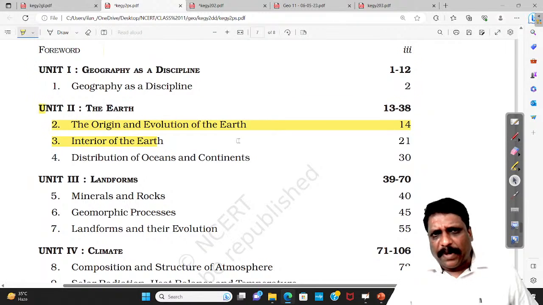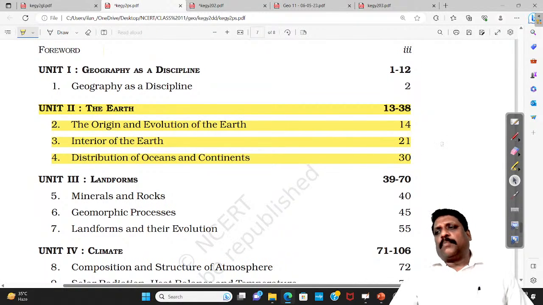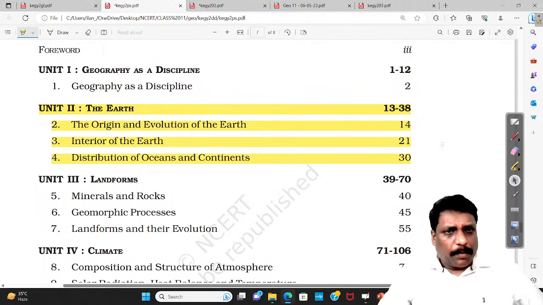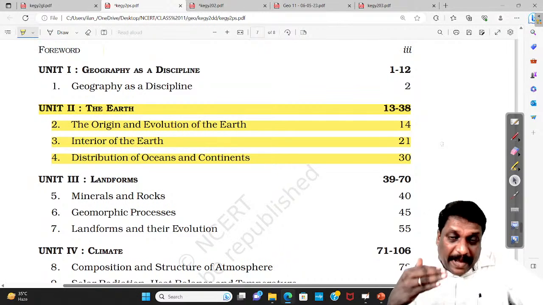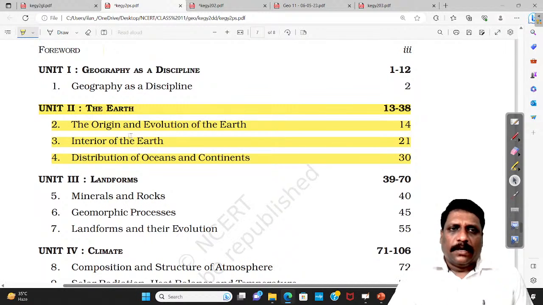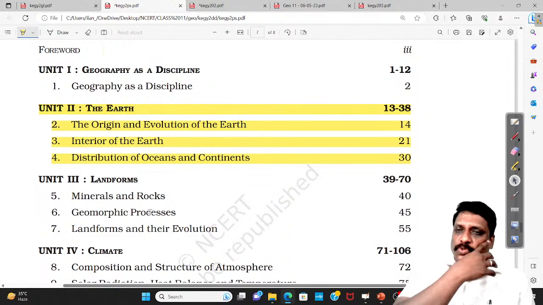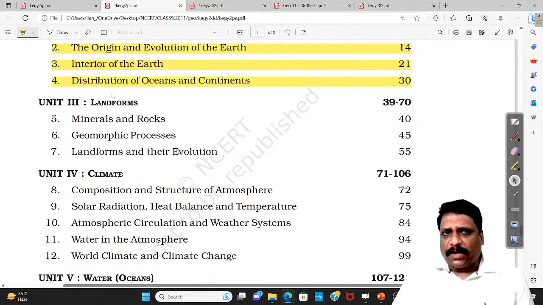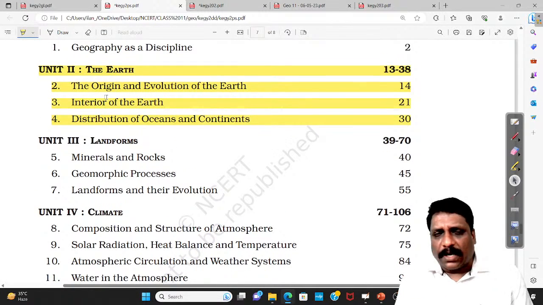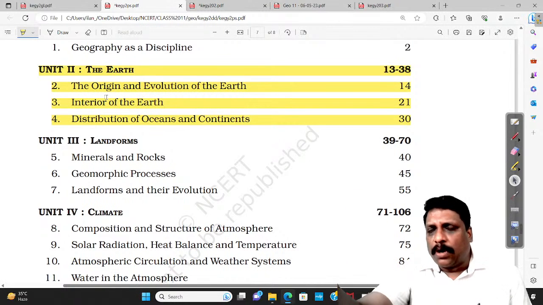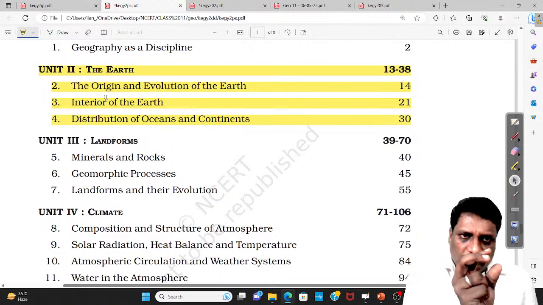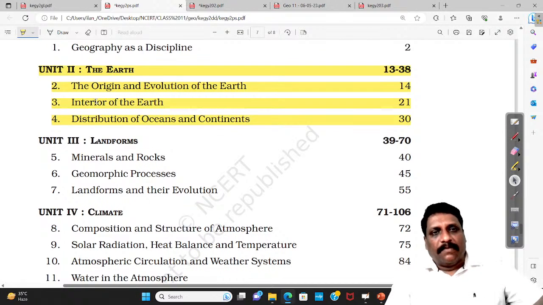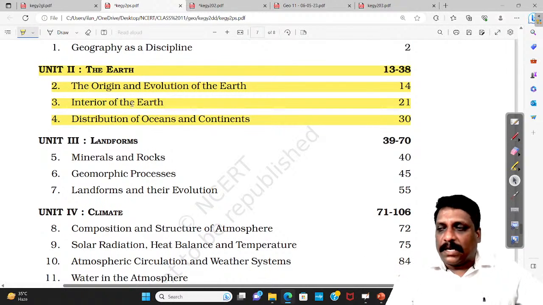Somewhere you can mark it, my dear friends. See, I would recommend that you read the entire NCERT book at least once or twice. But when it comes to maximizing the revision, in today's class, I feel that unit 2 is very, very important. Every year, if I take the questions, if not every year, then at least in more number of questions, with one word or two words I can develop an idea with the knowledge I possess from NCERT itself.